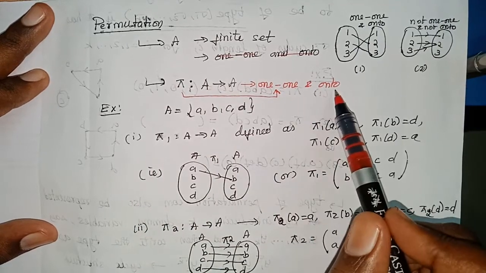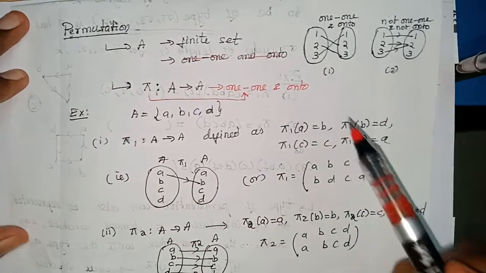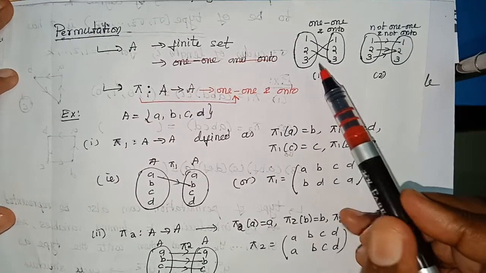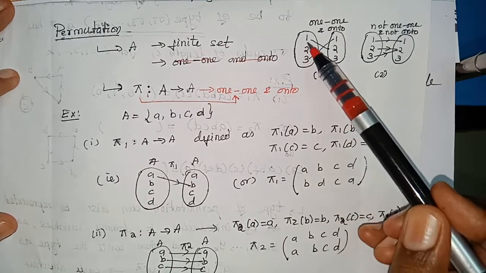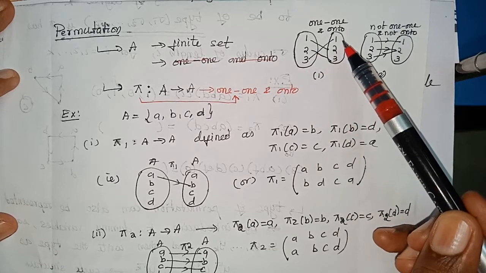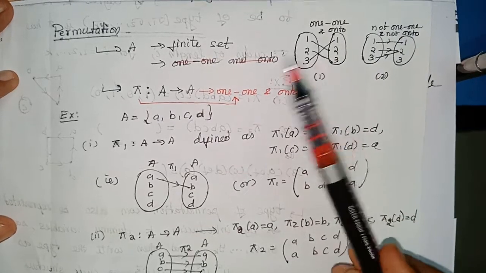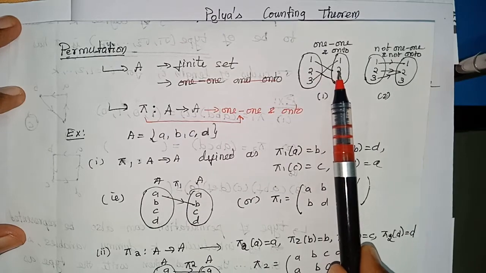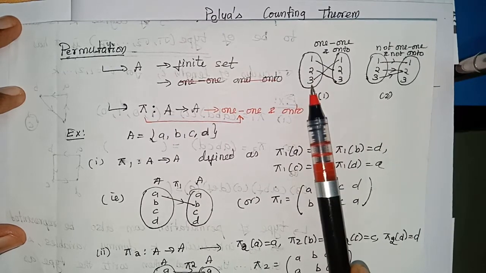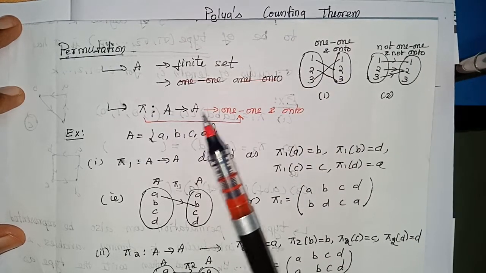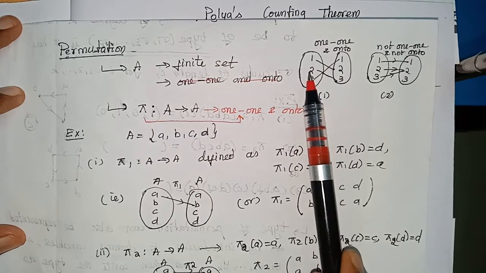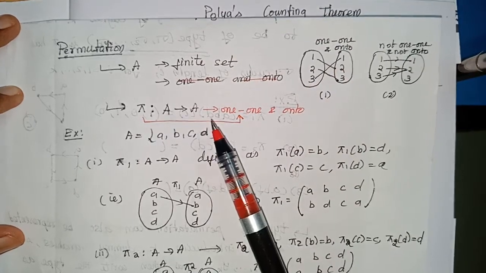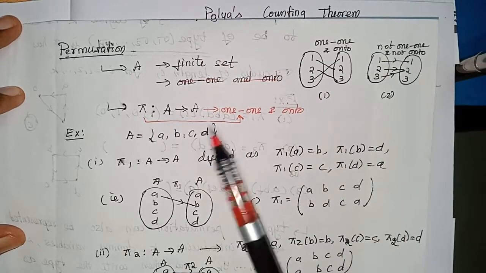What is 1-1 and onto? We know. Let me give you an example. Suppose A is a set consisting of 3 elements 1, 2, 3, and its codomain will also be 1, 2, 3. Now here 1 maps to 2, 2 maps to 3, 3 maps to 1. All the elements in the domain are mapped to different elements, a unique element in the codomain.